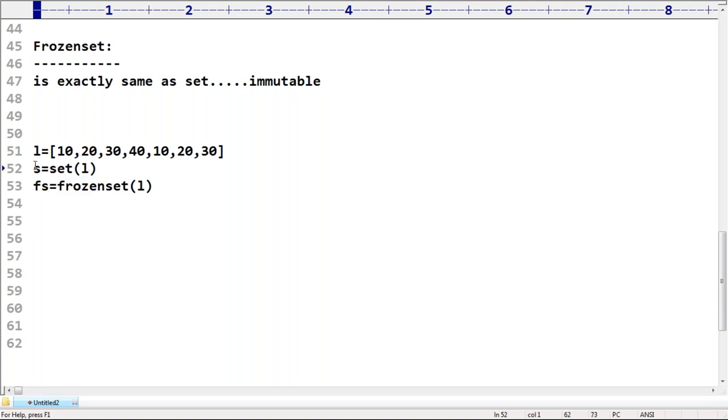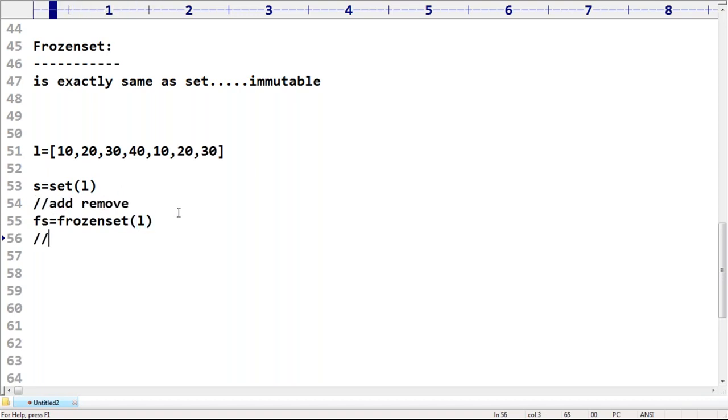Next, what is the difference between set and frozen set here? Once you convert to a set, you can add something, you can remove something, all possibilities are there. But if you convert to a frozen set, it is non-changeable. Are you getting it right? That's all. Some people are asking, sir, if you convert a list to a frozen set and duplicates are not allowed, what will happen? While creating a set object or a frozen set object, duplicates will be removed automatically. We are not required to worry about that.